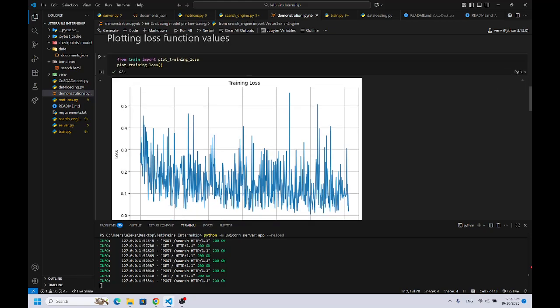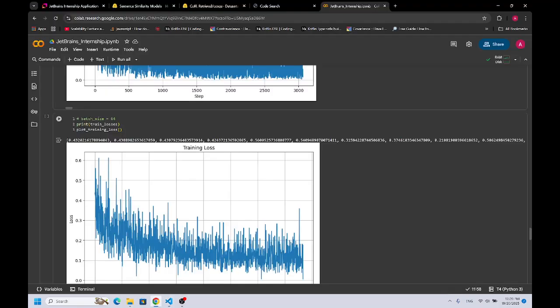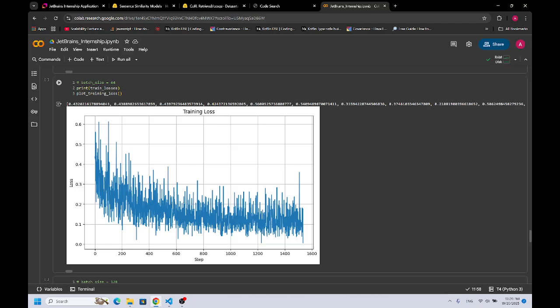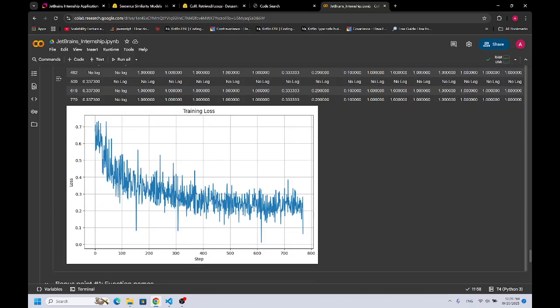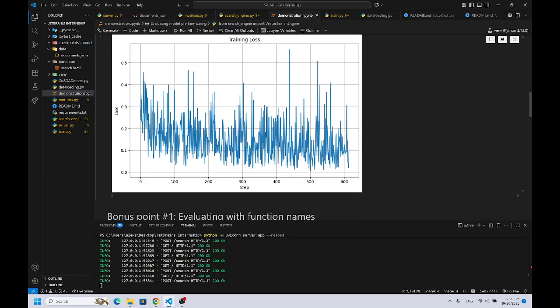And because this loss for 32 doesn't show much, I also trained it on a higher batch size. It showed a much clearer loss curve. Also, this one is for 128. And after that, I finished part 2 and part 3.